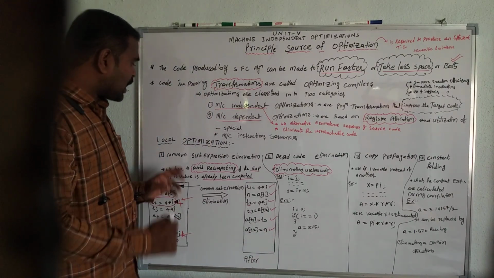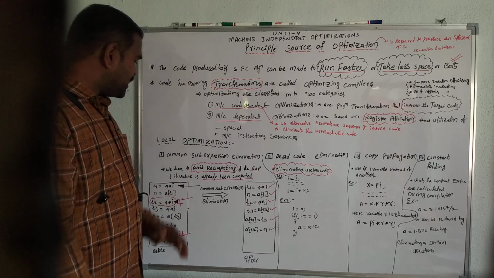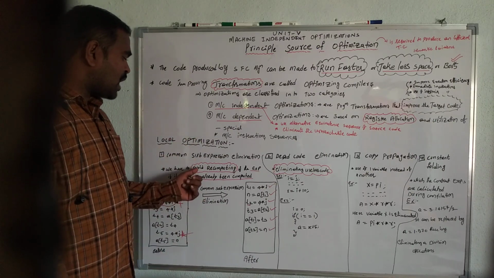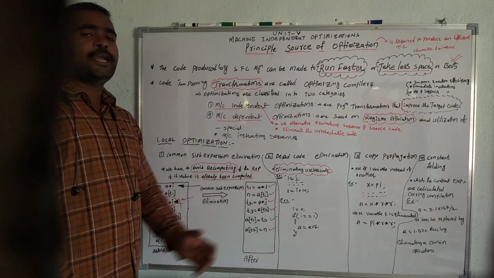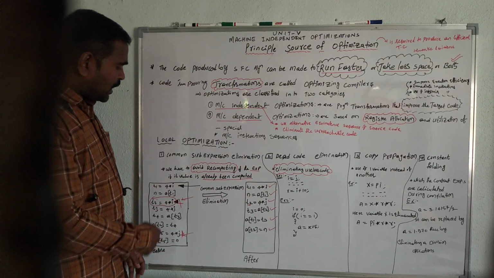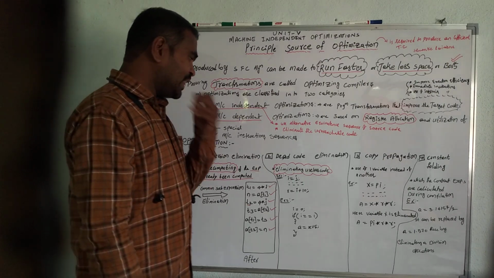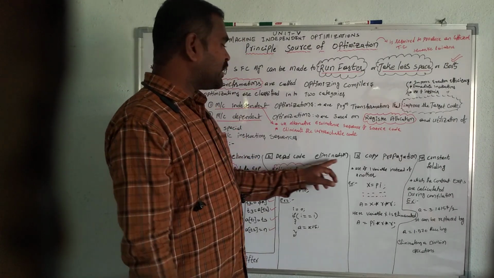So this is called the common sub-expression elimination. The common sub-expression elimination mainly focuses on avoiding recomputing of the expressions. So unnecessary recomputing of expressions is avoided. So that is the common sub-expression elimination. And the next one is dead code elimination.